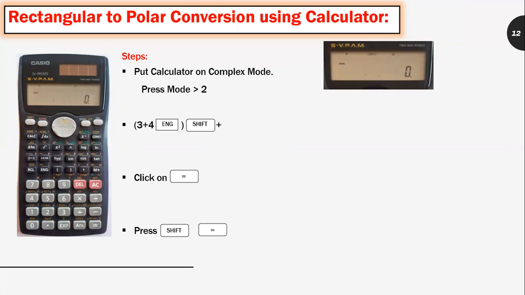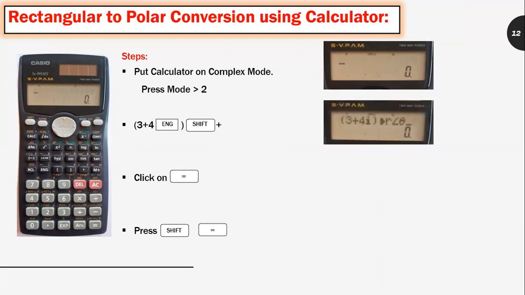Now, in bracket, press 3 plus 4, ENG. The ENG button is available on your calculator. Bracket complete, shift, then plus. Your display shows like this. In bracket 3 plus 4i, bracket complete, at an angle of theta. Then click on equal to.